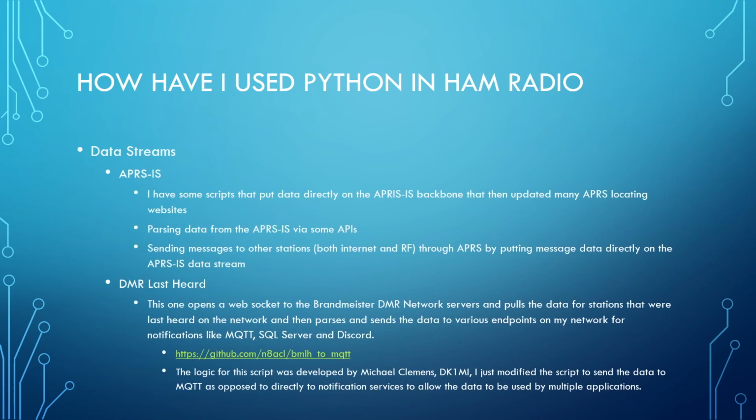Other things I've used Python for: pulling data off of data streams. Again, the APRS information system, or APRS-IS. This is a data stream on the internet that allows what are called RF gates to send the data that they hear to the internet and then share it to multiple websites, other users of the APRS-IS, things like that. What I can do then is pull data directly from that backbone and parse that data out and then use it for various things. For example, in my APRS notify script that you just saw, that's what I use to send the notifications with.